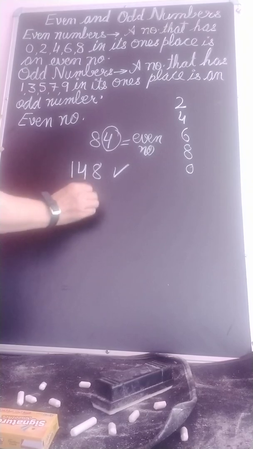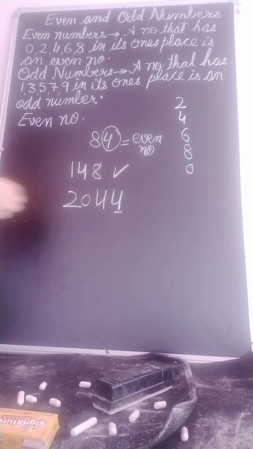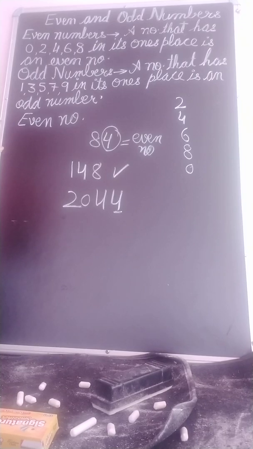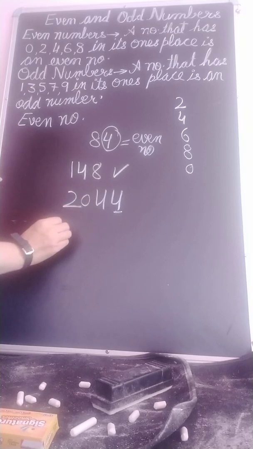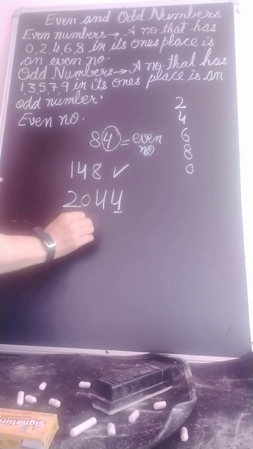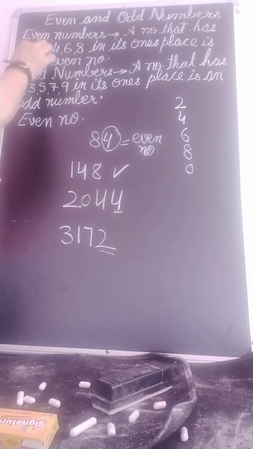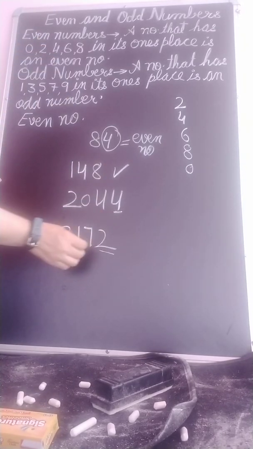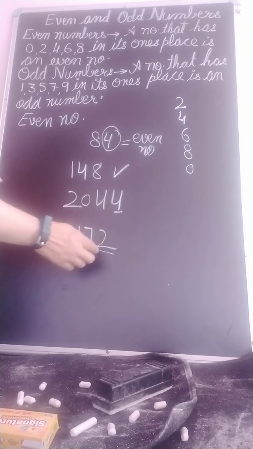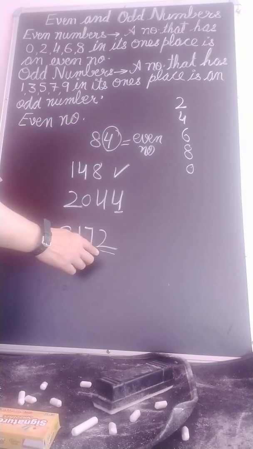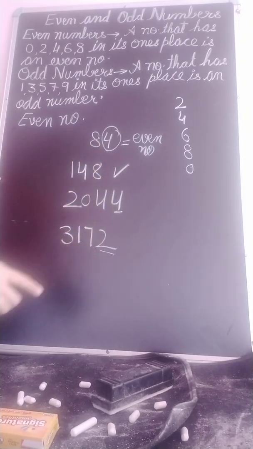If we have 2044, then again at the ones place what do we have? 4, and 4 is even. Suppose you have 3172. Now 2 is also among the even digits, so 3172 is an even number because at the ones place we have 2. You are looking here at 4, 8, 4, 2.